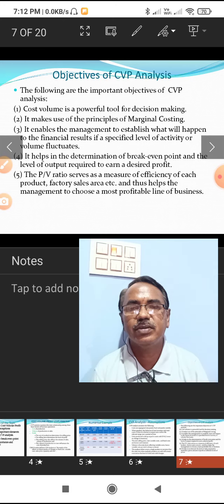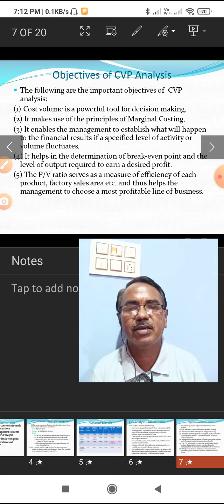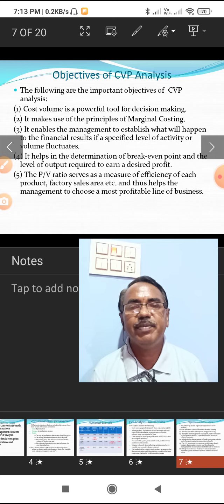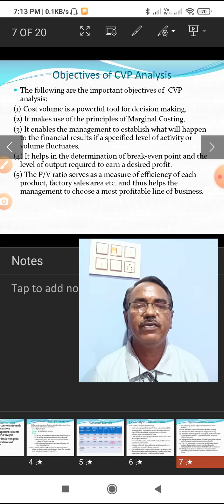The CVP ratio serves as a measure of efficiency of each product, factory, sales area, etc., and thus helps the management to choose the most profitable line of business. CVP means cost volume profit analysis, which is one of the techniques. PV ratio, profit volume ratio. Profit volume ratio is an indicator to measure the profitability, the efficiency of each product.